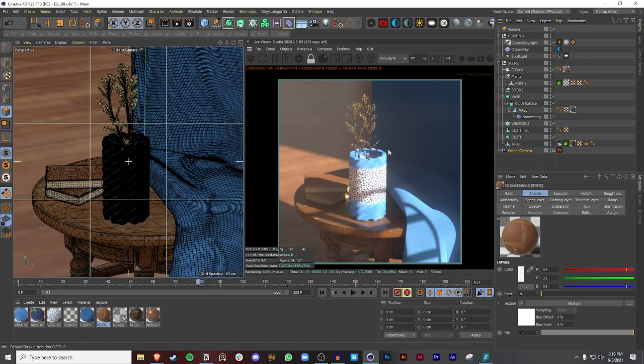But if I turn this to OCIO, the lighting just looks phenomenal. It looks realistic. It has that film look. And overall, it just makes the render look great. That's why I was so excited to put this video together, because I know how useful this is going to help everyone out, especially with their renders.